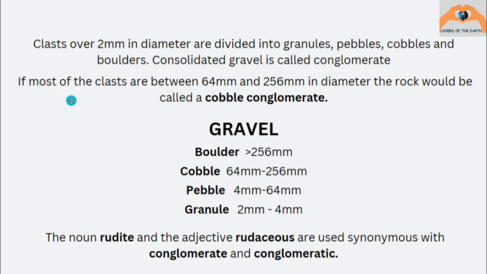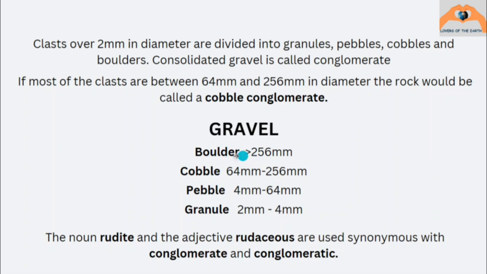Now, further, we should know that if most of the clasts are between 64 mm to 256 mm, then the rock would be called a cobble conglomerate. Similarly, if the 4 mm to 64 mm class is more, so it will be a pebble conglomerate. 64 to 256 are cobble, 2 mm to 4 mm granule, and greater than 256 boulder.